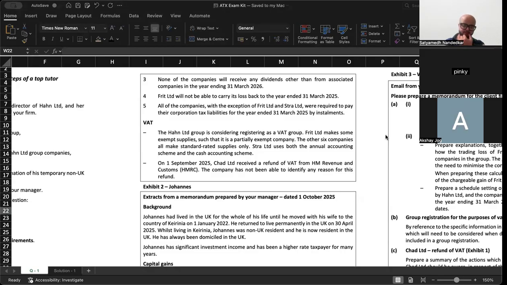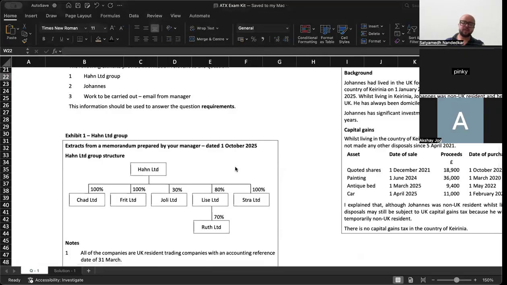What do you think? Now, group registration could be made for all companies except Jolie Limited. Why? Because Jolie Limited is not controlled by Hahn Limited. So, it is not compulsory to include all the qualifying companies. Okay. Sale from one company to another would be disregarded for purposes of VAT. No requirement to charge VAT on sales made by Hahn Limited to Stra. Companies which become a part of group VAT registration cannot go for cash accounting, they cannot go for the annual accounting scheme. Cash accounting scheme is available only if the group's taxable turnover is less than 1350. Okay.